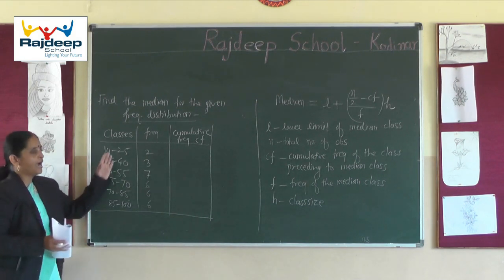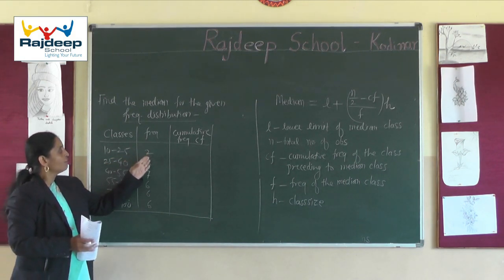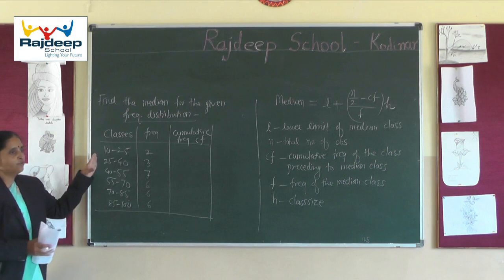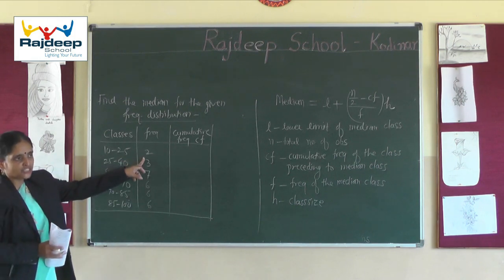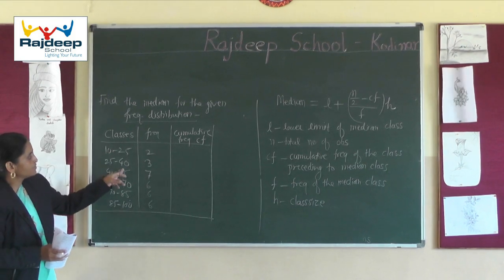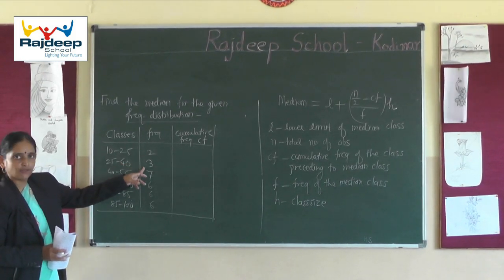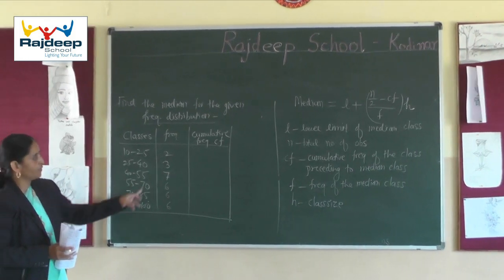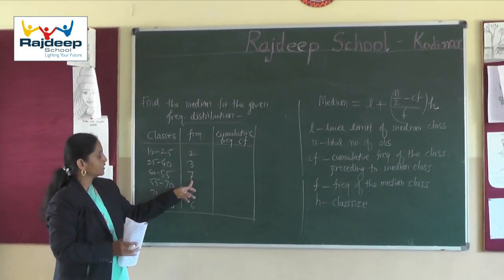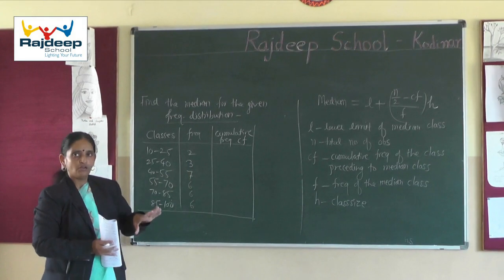We have to add the consecutive frequencies going down. From 10 to 25, only 2 observations are located. Then from 10 to 40, how many observations are located? 2 plus 3, that is 5. Then from 10 to 55, 2 plus 3 plus 7. This many observations are located.